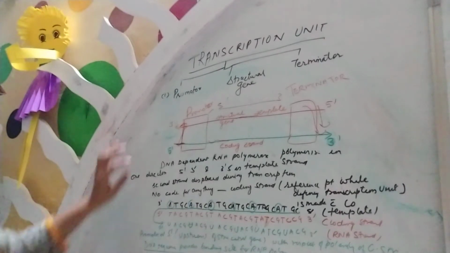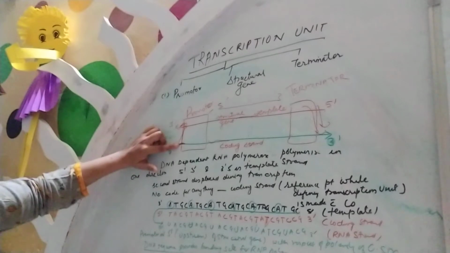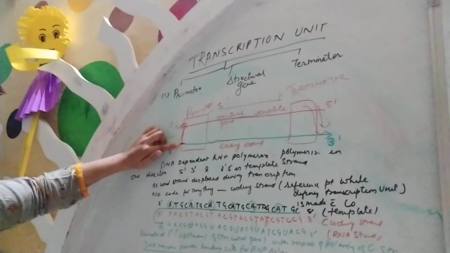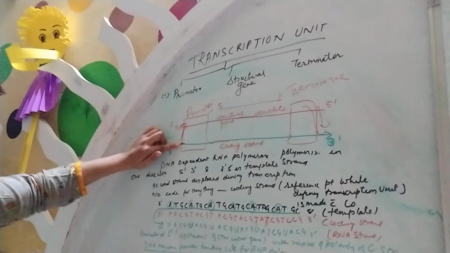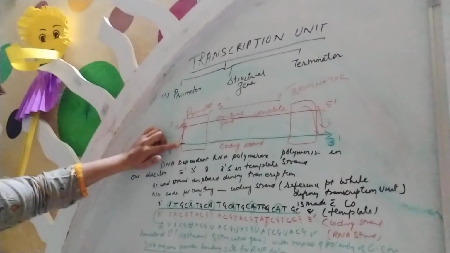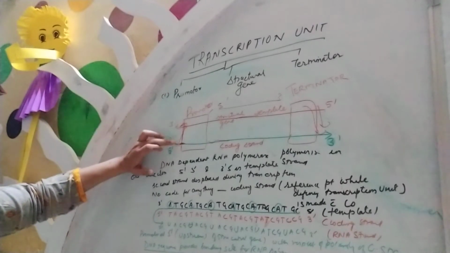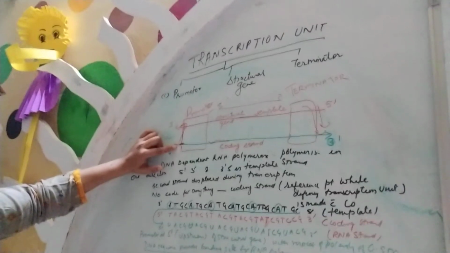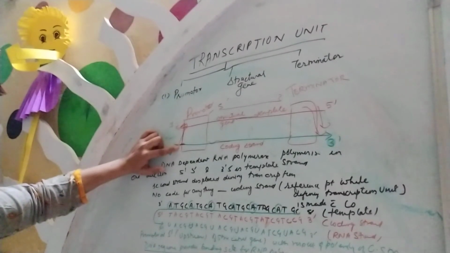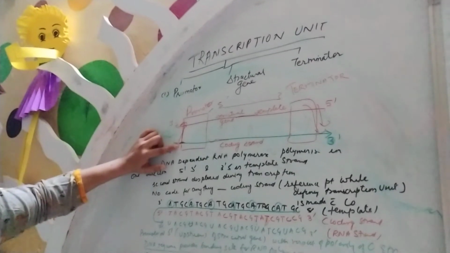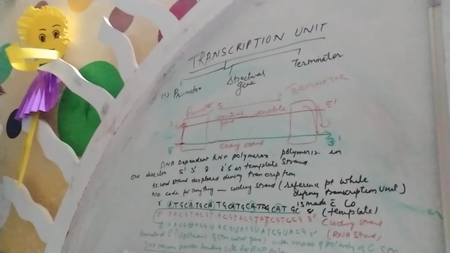Promoters: we will find that the promoter is present at the 5' end, that means here, in the coding strand, upstream of the structural gene with respect to the polarity of the cistron. Okay, so that is the polarity, that means 5' provides the coding strand, and the promoter is upstream. The DNA sequence provides the binding site for RNA polymerase.